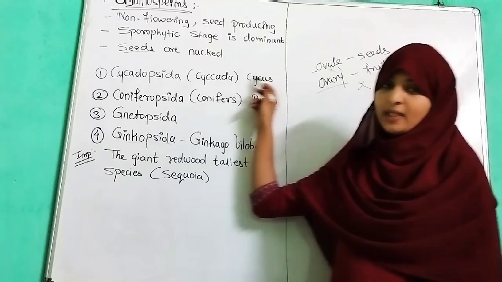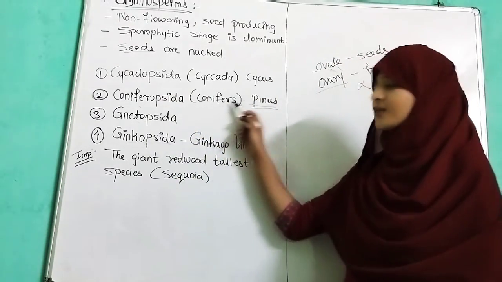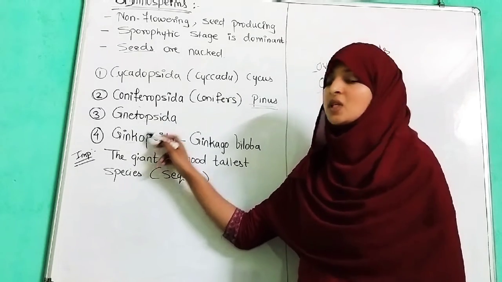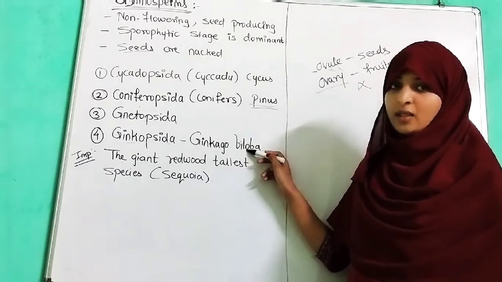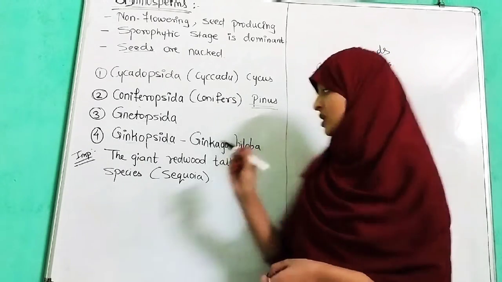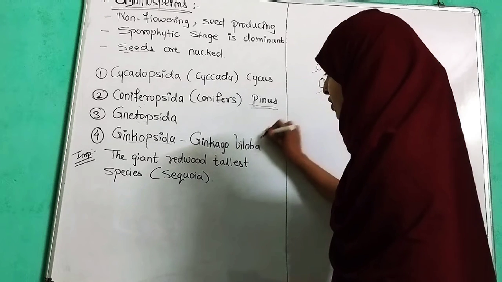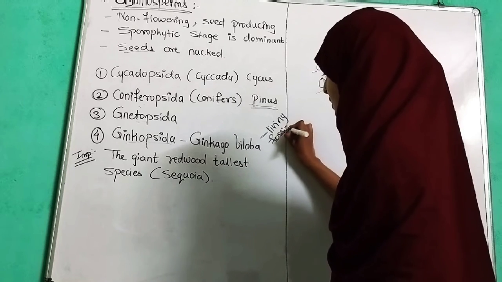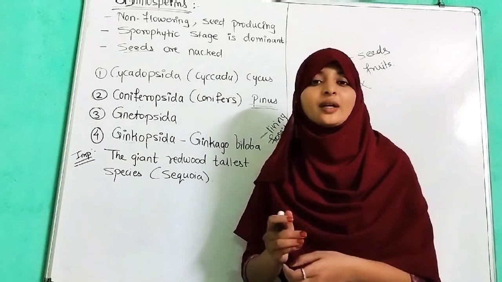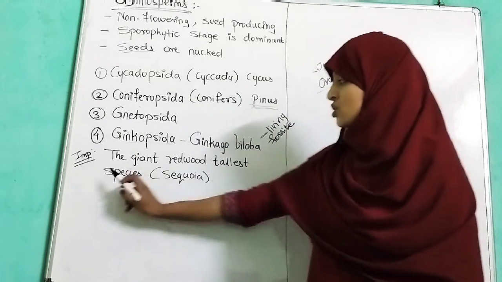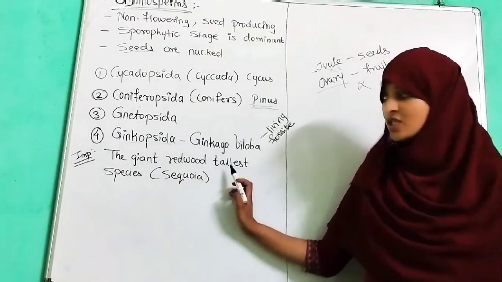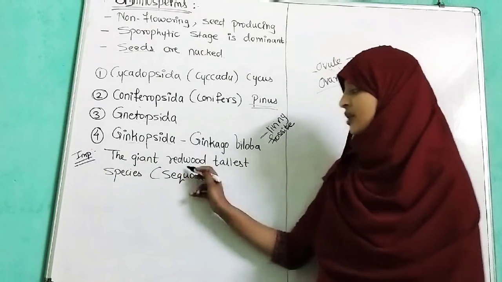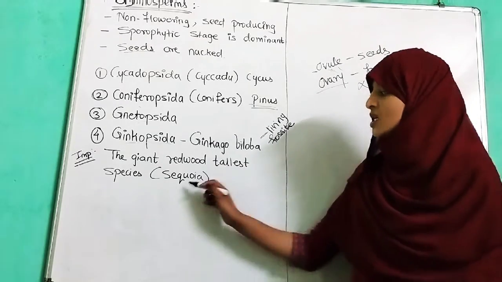Cycadopsida, Cycads, that is Cycas. Coniferopsida, conifers, that is Pinus. Gnetopsida and Ginkgopsida. Ginkgopsida bears the Ginkgo biloba plant, which is a living fossil. This plant is known as a living fossil. It shows characters of its ancestors, and the most important is the giant redwood. The tallest plant species is Sequoia.